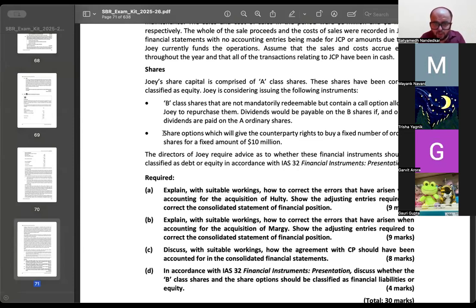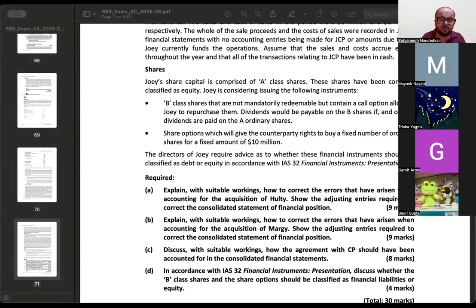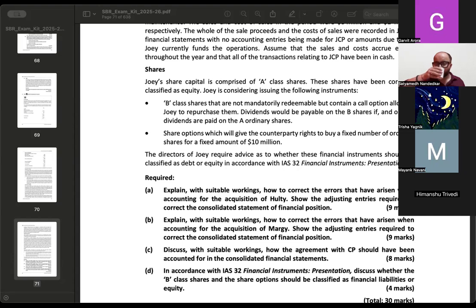ठीक है. And ये share options देखो, share options which will give the counterparty the right to buy a fixed number of ordinary shares for a fixed amount of 10 million. Now, how will this get classified? Any idea? Should it be a liability or should it be an equity instrument? Yes, Garvit. Just before you answer, if you are looking for financial liability, there has to be a contractual obligation to pay cash. आप पे compulsion होना चाहिए to pay cash to the other party. अब answer करो.